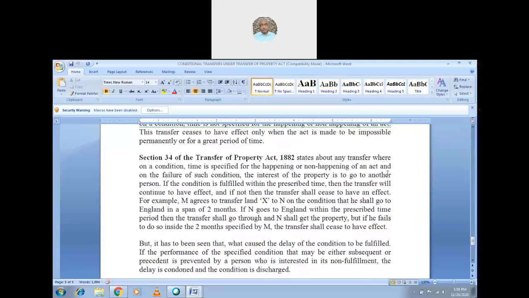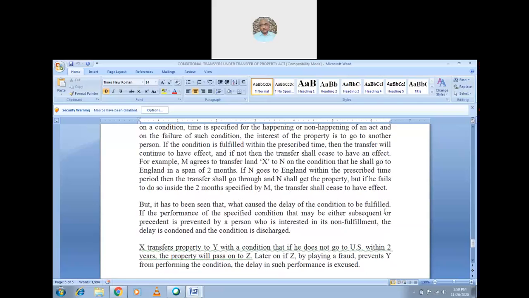No, sir. So if M agrees to transfer land X to N on the condition that he shall go to England in a span of 2 months, and N goes to England within the prescribed time period, then the transfer shall go through and N shall get the property. But if he fails to do so inside the 2 months specified by M, the transfer shall cease to have effect. So if the condition is fulfilled, he will get it. If the condition is not fulfilled, he will not get it.